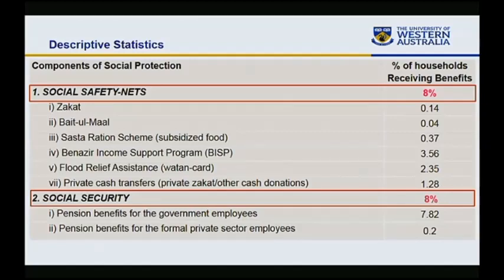About 16% of households in Punjab province received any form of social protection. In this study, we do not investigate each individual program because of time constraints and some other reasons. We treat social protection as a system rather than as an individual program.